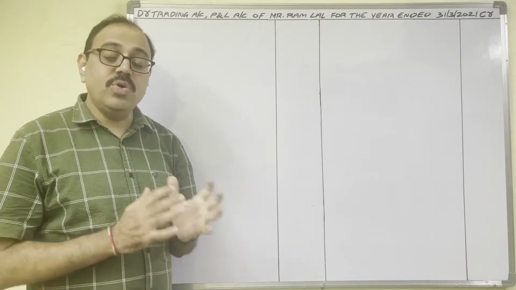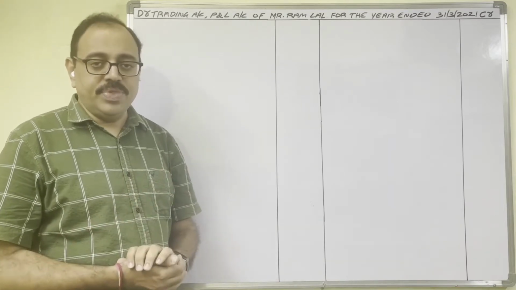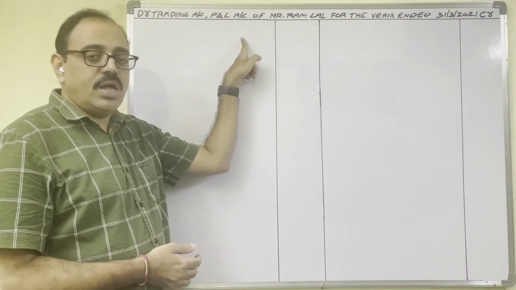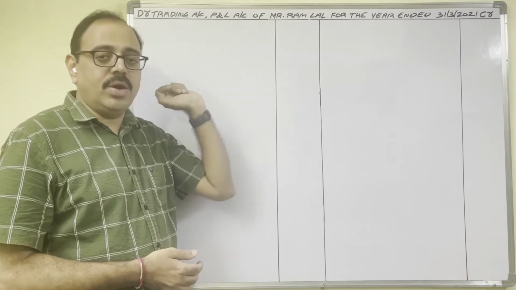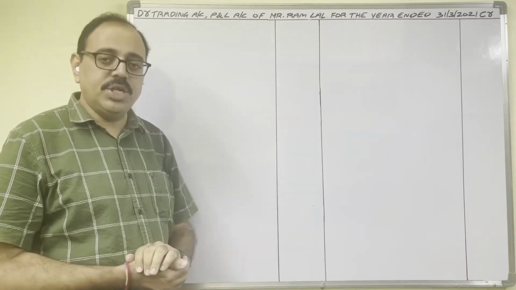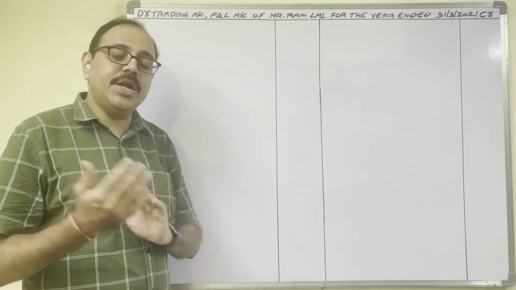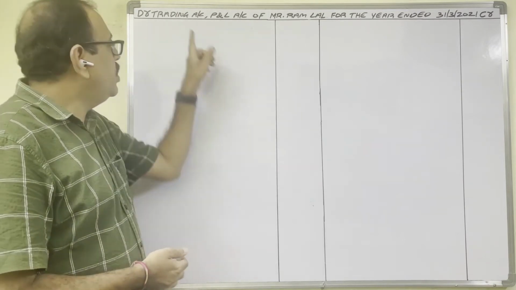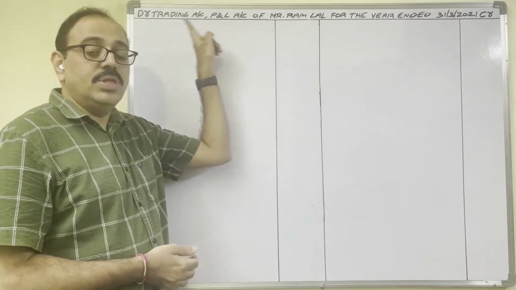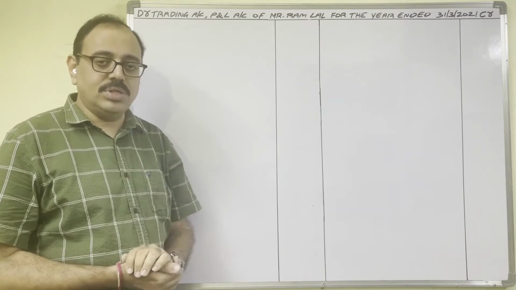Final accounts of a sole trading concern we are preparing now. Trading account and profit and loss account, as these two are accounts, you have to prepare in one table. Balance sheet you have to prepare in a separate table. So trading account and profit and loss account, these two accounts are nominal accounts.